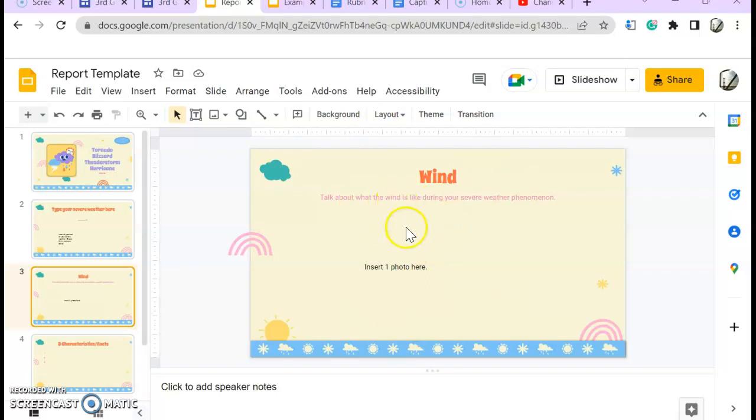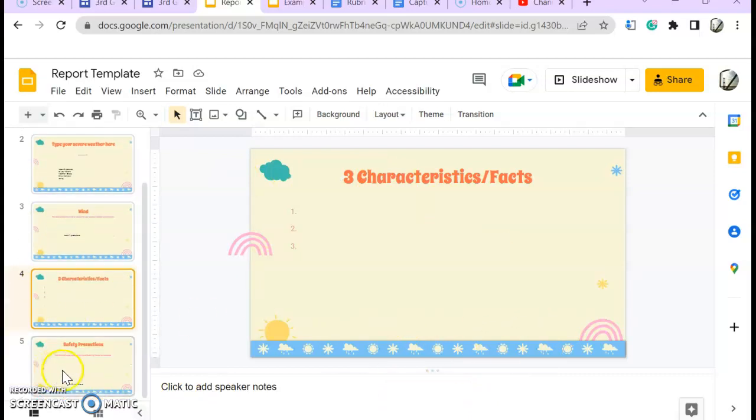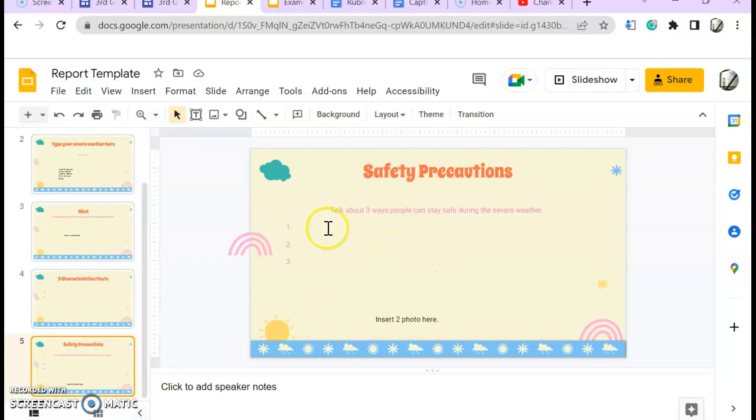Over here, you're going to talk about what the wind is like during your severe weather phenomenon, and you're going to insert 1 photo. Okay. Over here, you're going to insert 3 characteristics or facts about your severe weather phenomenon. If you notice, pictures are not required. And finally, your safety precautions. So you're going to talk about 3 ways people can stay safe during the severe weather. And then you're going to insert 2 photos.